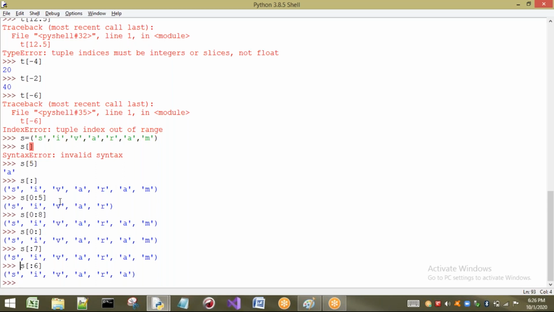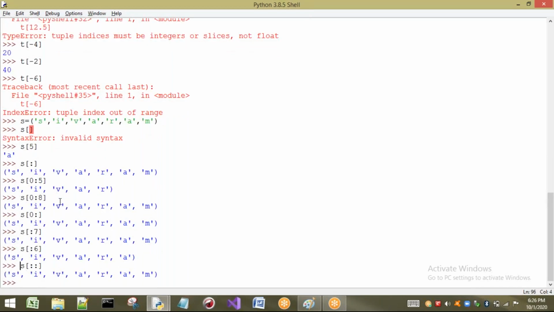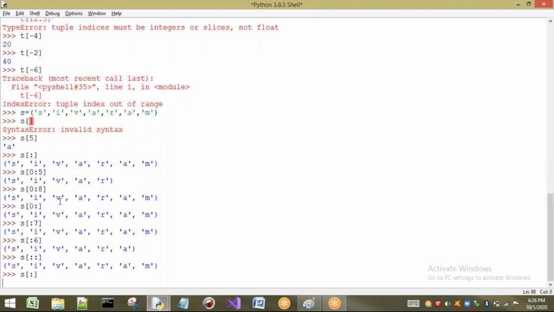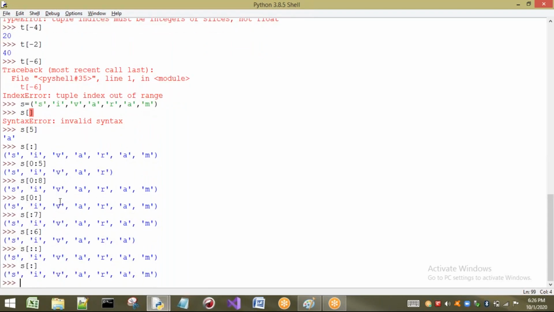Next, let us see the concept of step here. If you take it this way, the output will be the same. If I take only one colon also, the output will be the same, because the default values are taken in both cases. But now I want to take step as 2. I have not taken a starting value and I have not taken an ending value. By default, the starting value will be 0, the ending value will be the end of the tuple, and step by default is one. That means first character, next it will go here, next here, and so on.